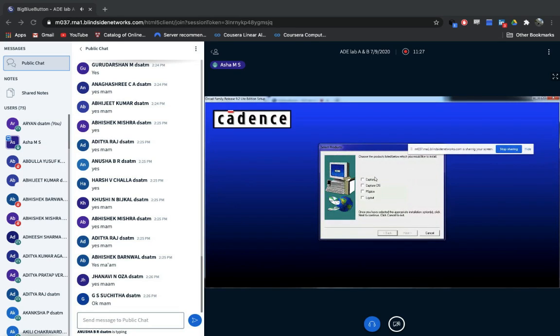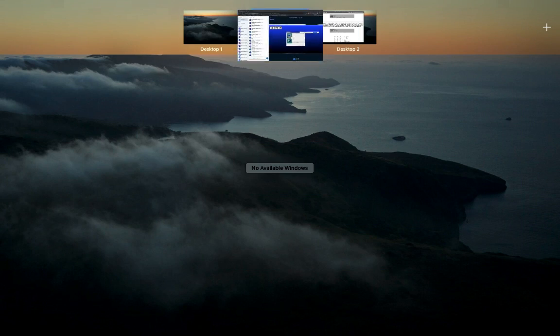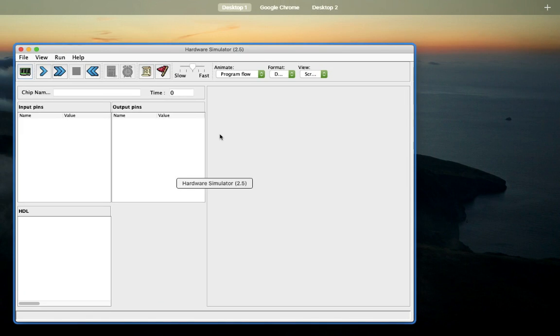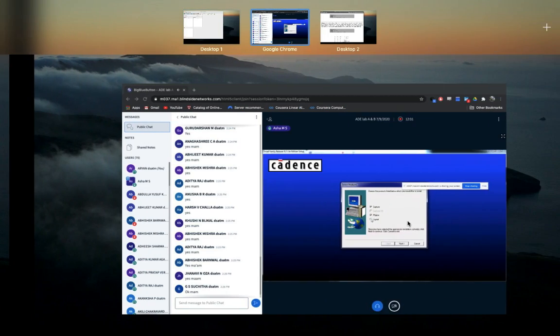So here there are 4 products, but you should not select all the 4. Select capture first. Once you select the capture option, the second option will be disabled automatically. Then select the PSpice.